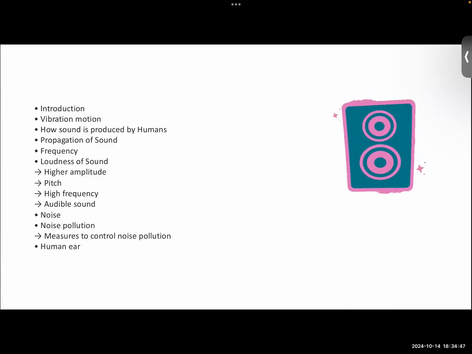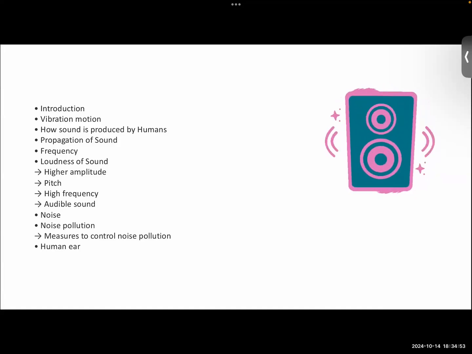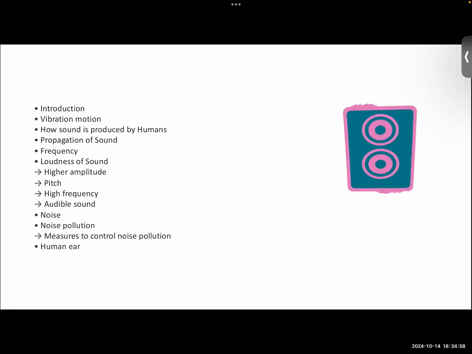We will learn how it travels, just like you would have learned about light in the previous classes. That light travels in the form of waves. It travels in a straight line. So in this manner, in this chapter also, we will be learning about how sound travels.